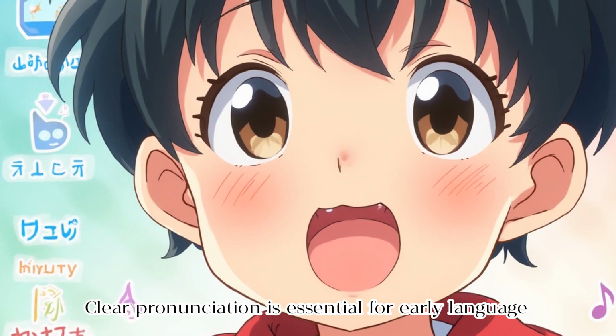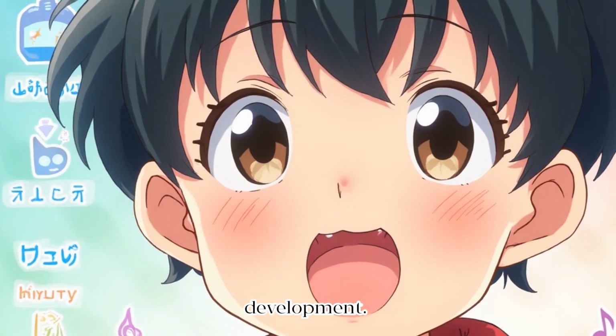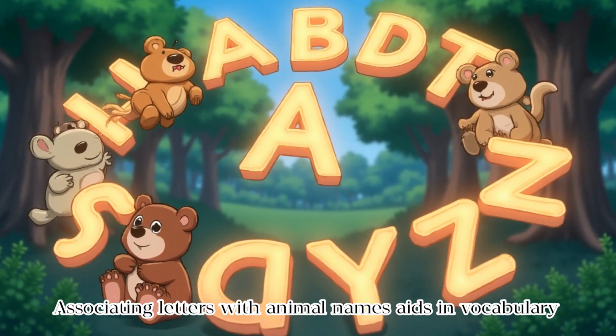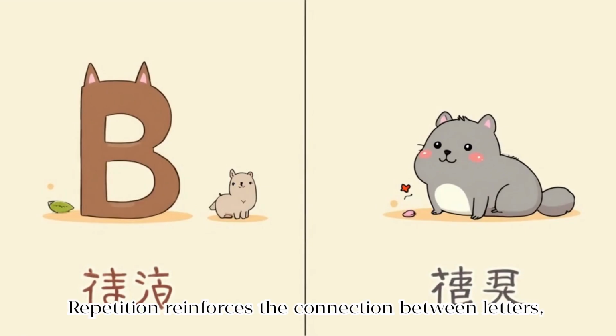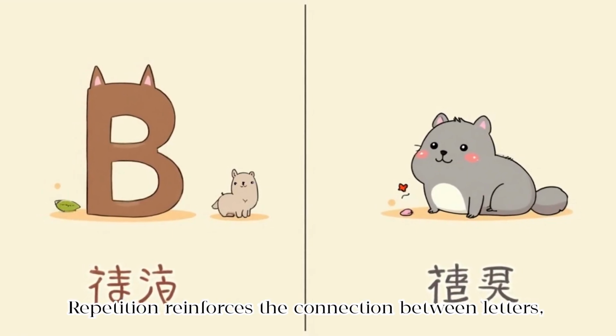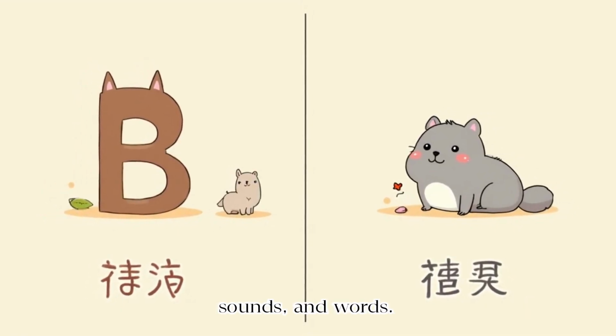Clear pronunciation is essential for early language development. Associating letters with animal names aids in vocabulary acquisition. Repetition reinforces the connection between letters, sounds, and words.